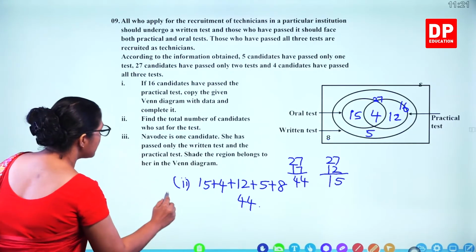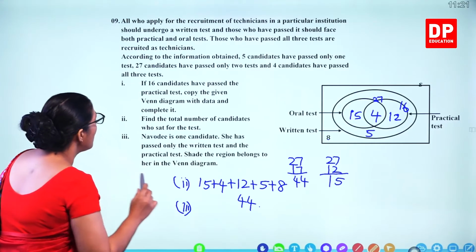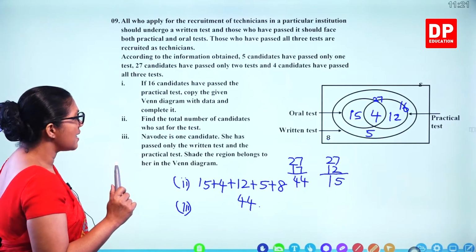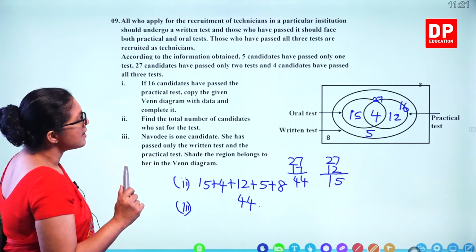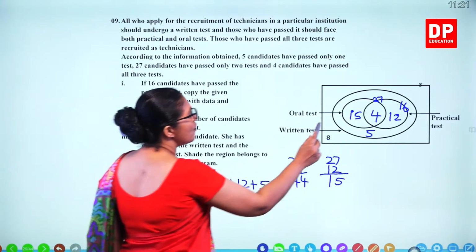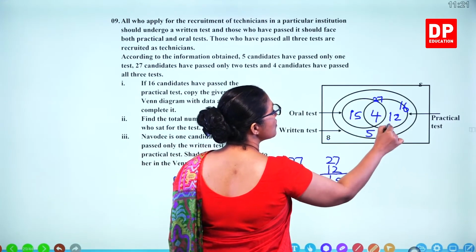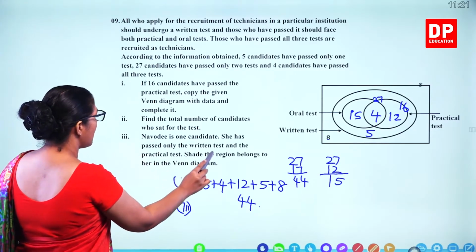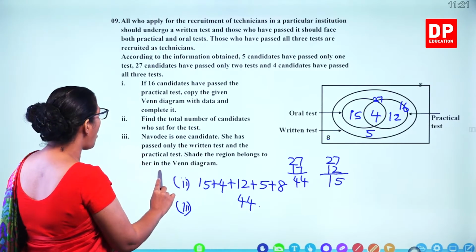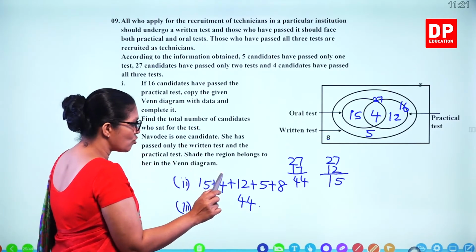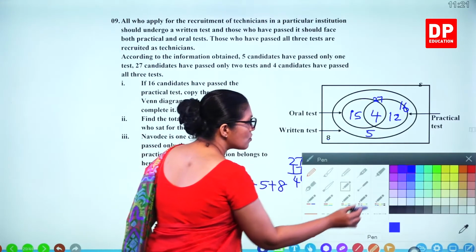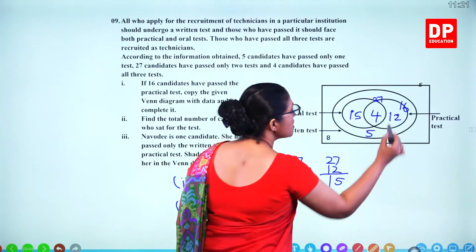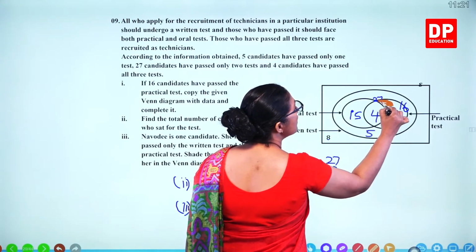Then the next one, it says, Navodi is one candidate. She has passed only the written test and the practical test. Written and the practical. Written is here, practical is this one. 1 out of 12 candidates. And it says shade the region that belongs to her in the Venn diagram. So you have to shade this part. So you have to color this part.